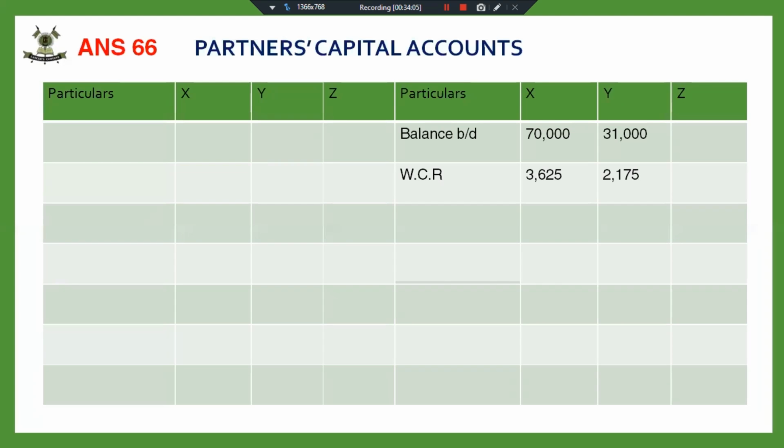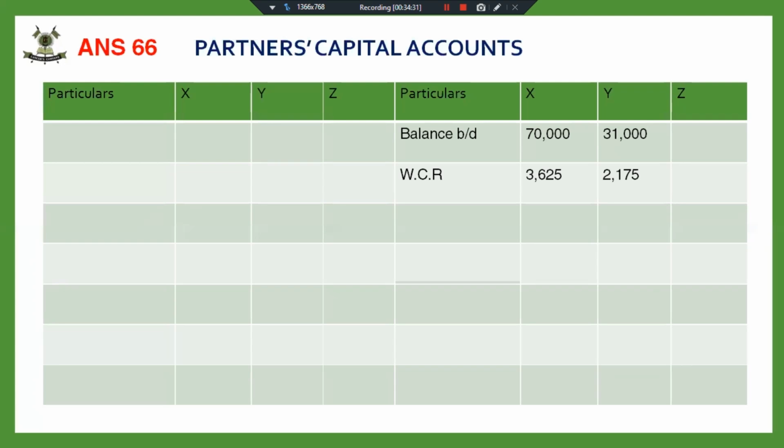Yes, no, it's again a mistake. I told you right now that the employees provident fund is an outside liability, and just now I'm getting the answer that the employees provident fund is to be distributed amongst the partners. Children, please do not commit this mistake. Employees provident fund is not the same as workmen compensation claim.